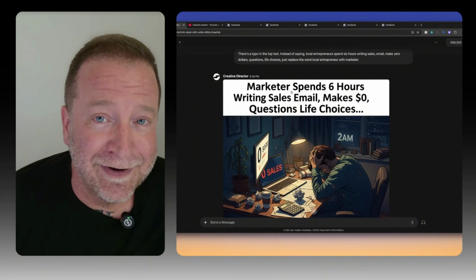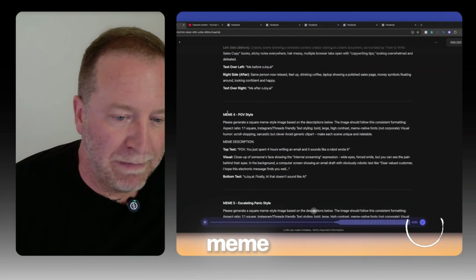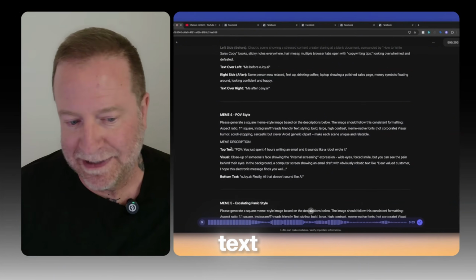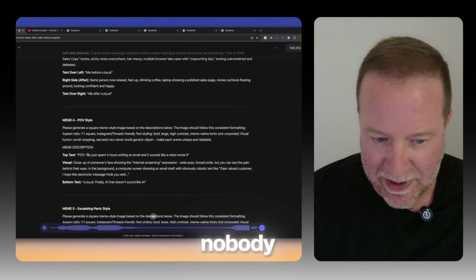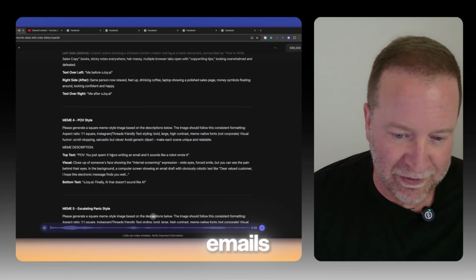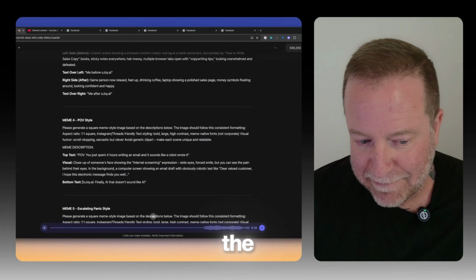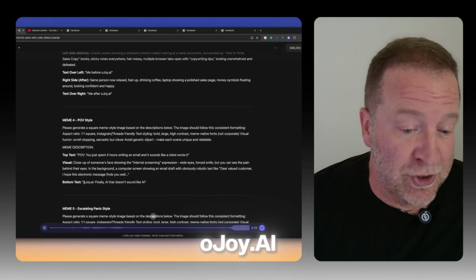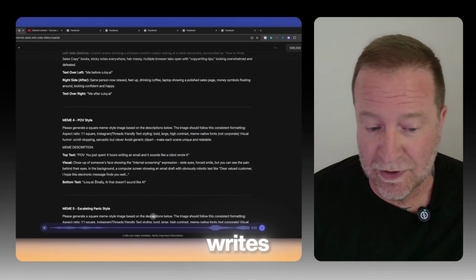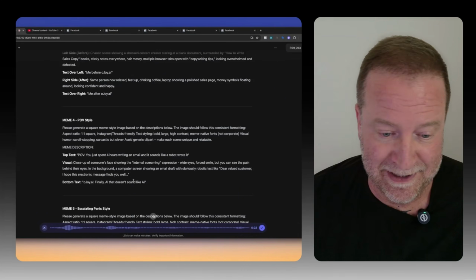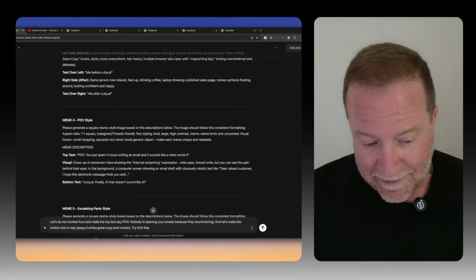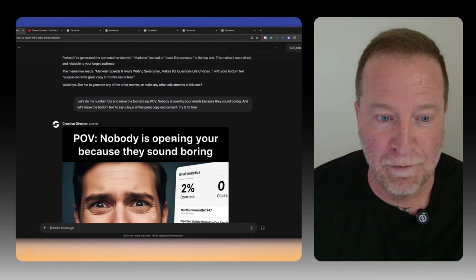That's awesome. So that's how you do that. Let's make another one just for the hell of it. Let's do meme number 4 and make the top text say POV, nobody is opening your emails because they sound boring. And let's make the bottom text say oJoy.ai writes great copy and content. Try it for free. Technically, it's really more of an ad than a meme, but what the hell, right? We're gonna make as many of these as we want to. Oh, this is awesome. I love it. That's like a little meme.